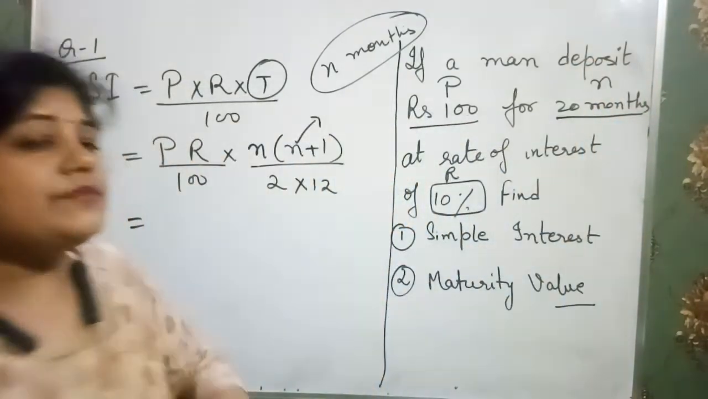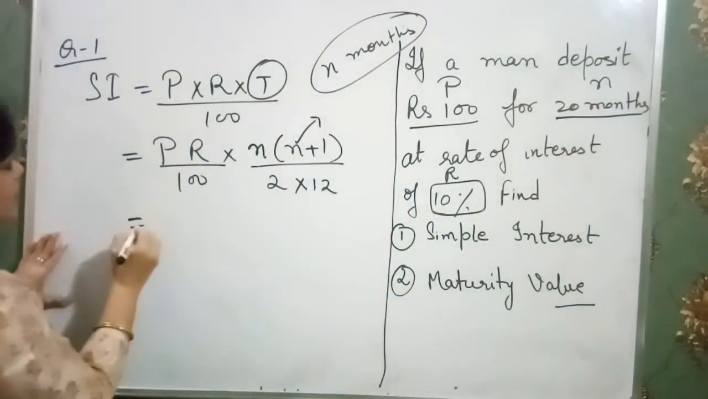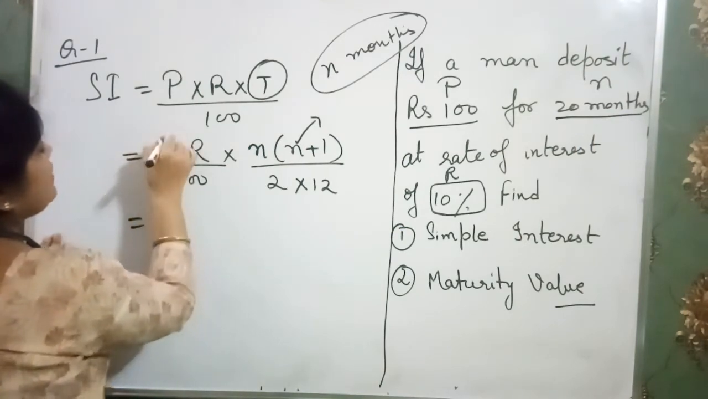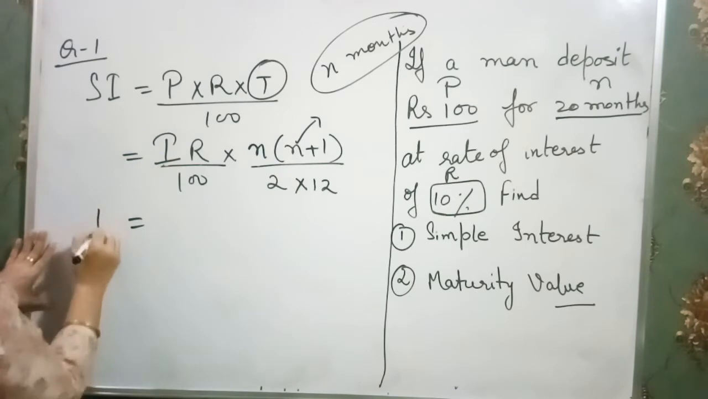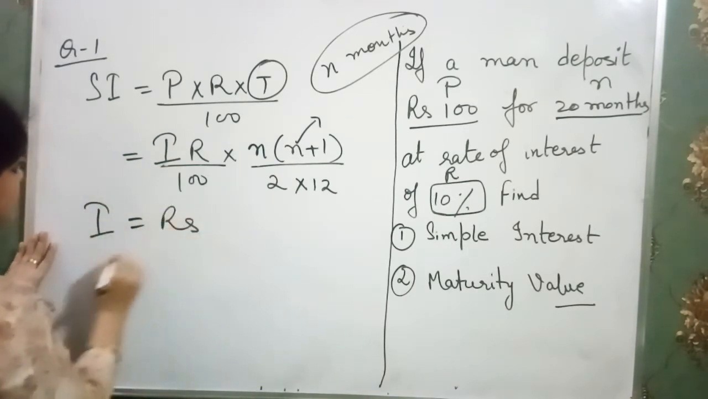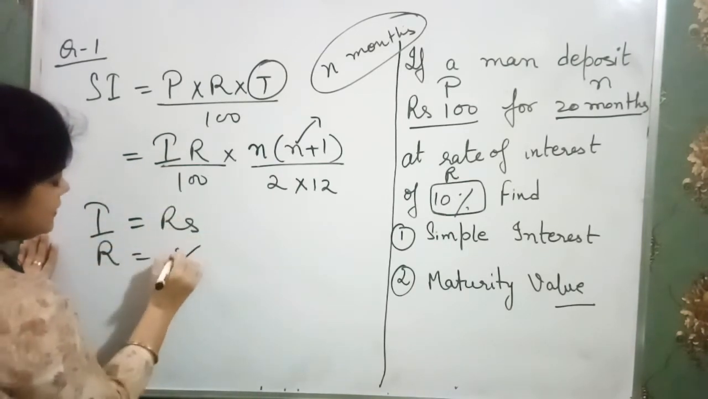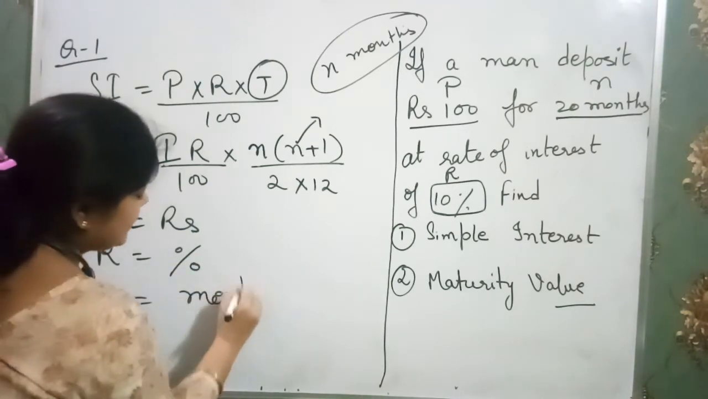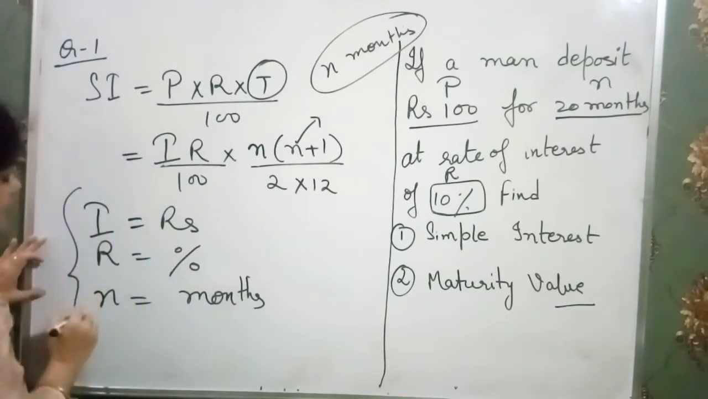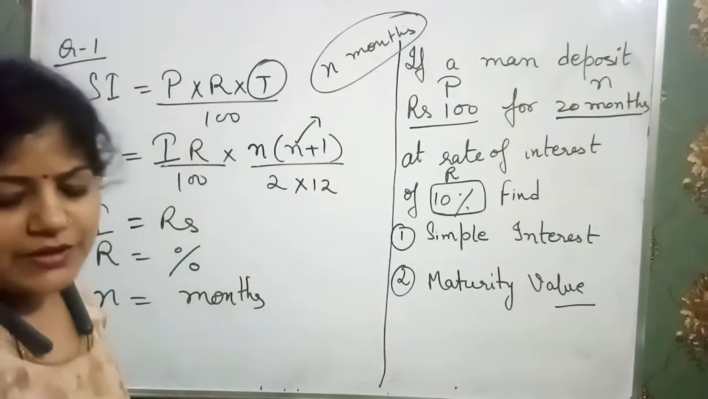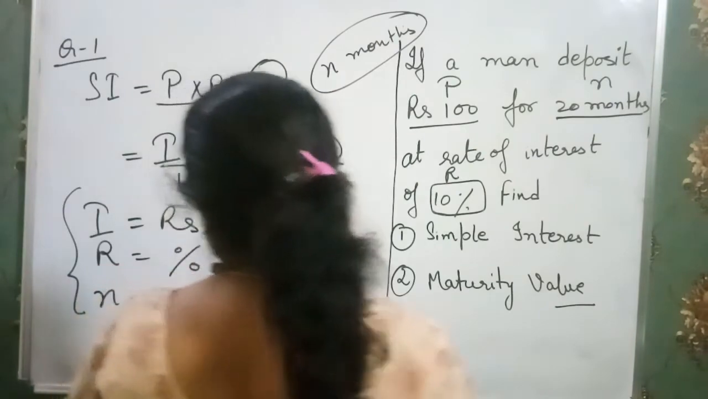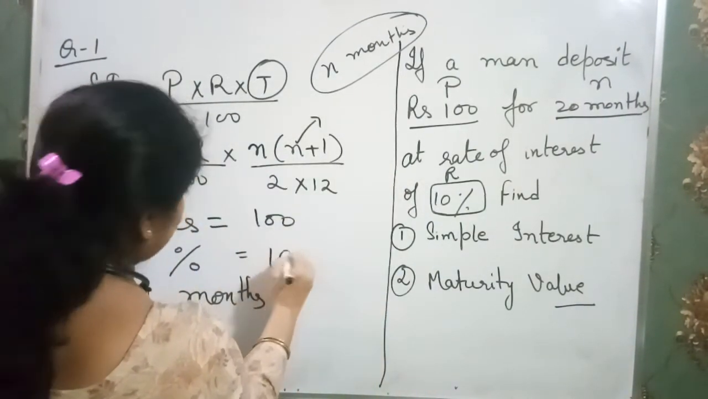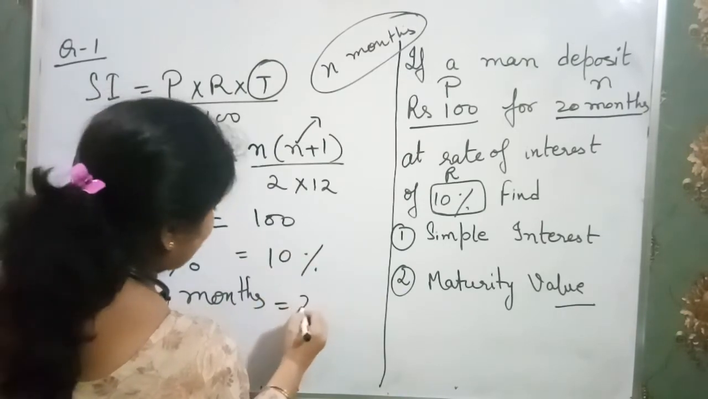Some children have problems in these things also. So installment, I write P. In place of P, I write installment for I. That is, installment is in rupees, rate of interest we have in percentage, and N must be written in months. Just remember it. Now just find out the answer. So we have 100, rate of interest 10%, and for 20 months.